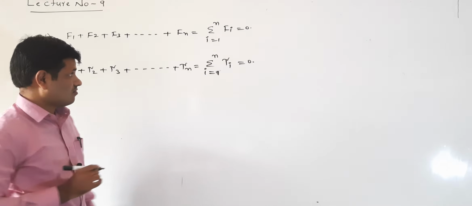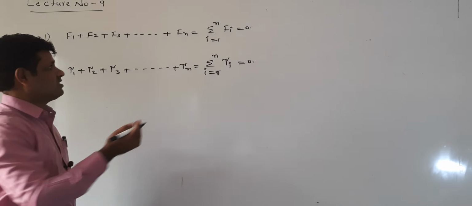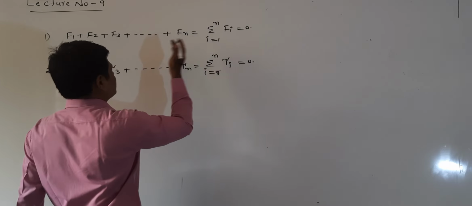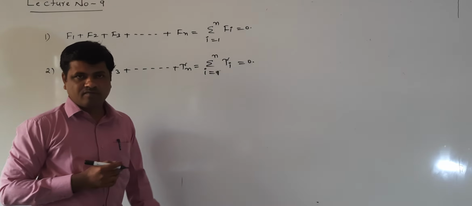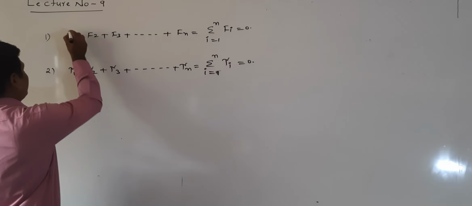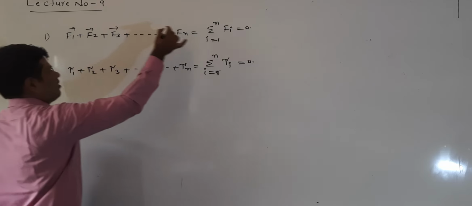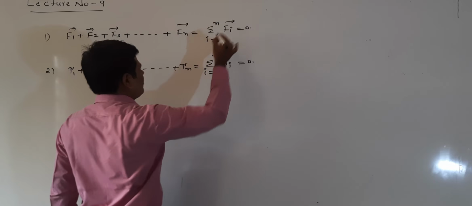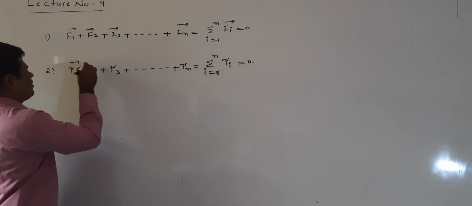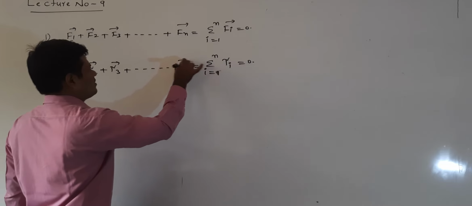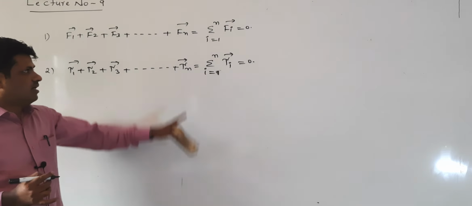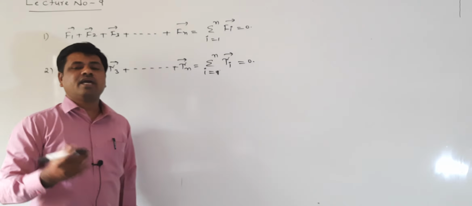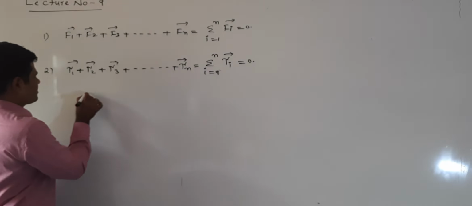Now, this is in vector notation because forces are involved. We can write it like this also: F1 bar plus F2 bar plus up to Fi bar, and tau 1 bar plus tau 2 bar plus tau 3 bar plus tau n bar is equal to the sum of tau i bar. This is vector notation. Now in the scalar notation.